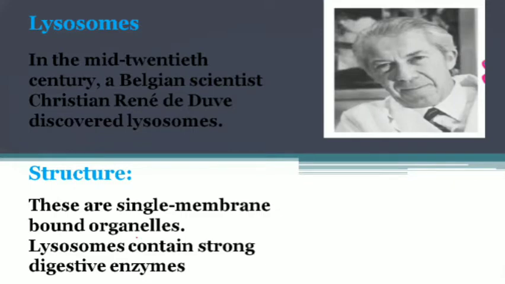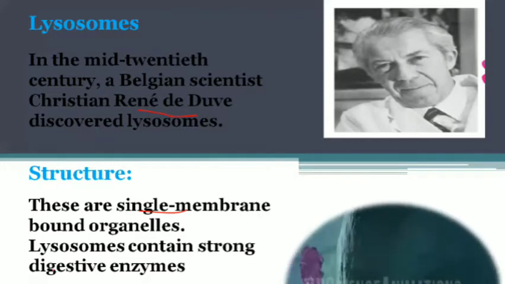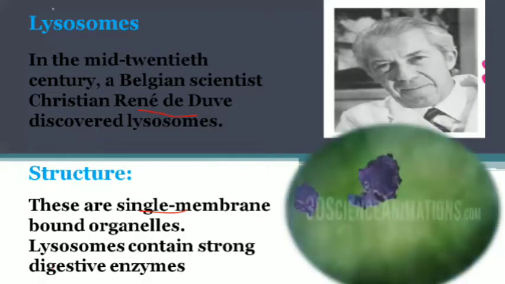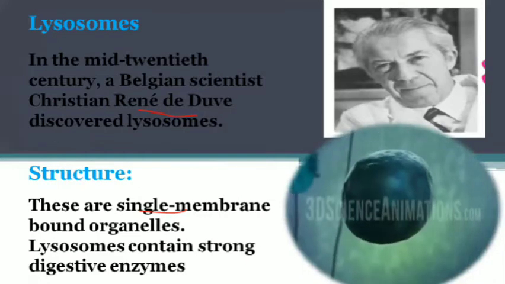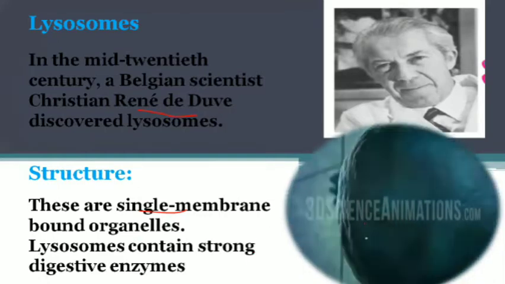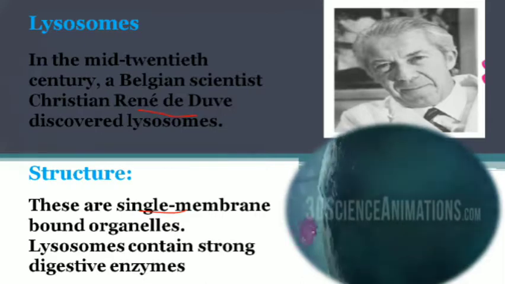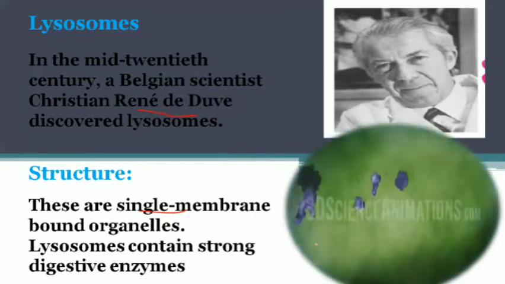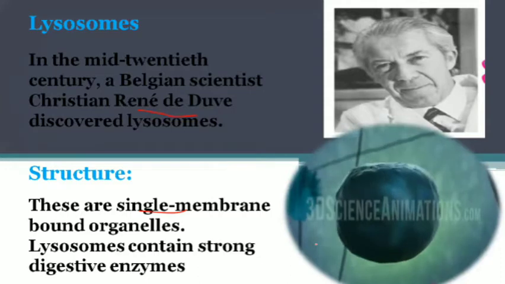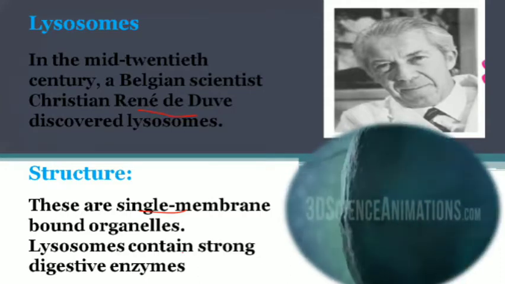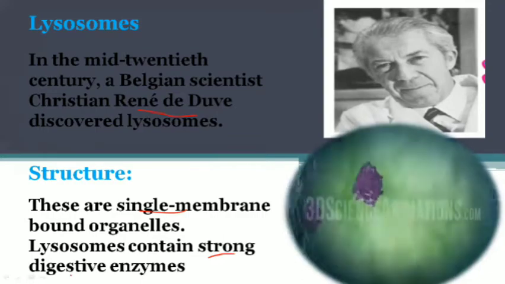So lysosomes were discovered in the mid 20th century by the Belgian scientist Christian René de Duve, and he discovered some single membrane bound organelles present in the cell. So in the cell, these single membrane bound organelles, you can see here this blue one, have a very important role in our cell's life because they contain strong digestive enzymes.